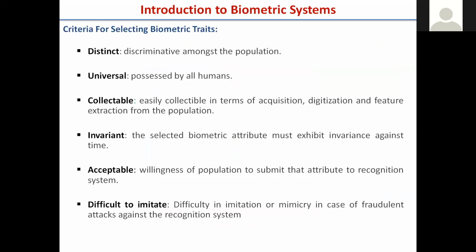One is universal: all the population should possess that particular biometric. Distinct: it will distinguish one person from the other. If the feature is not distinct, it is not acceptable for a biometric. Then collectible: people should be ready to give that particular trait. Invariant: it should not change drastically with time.